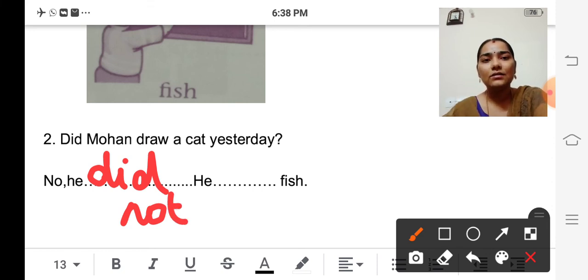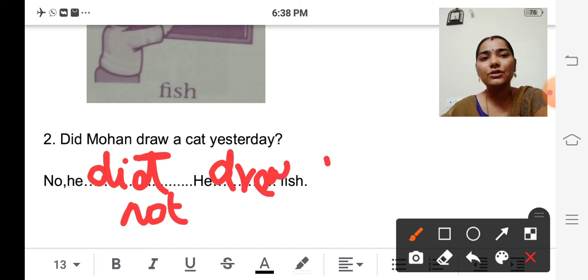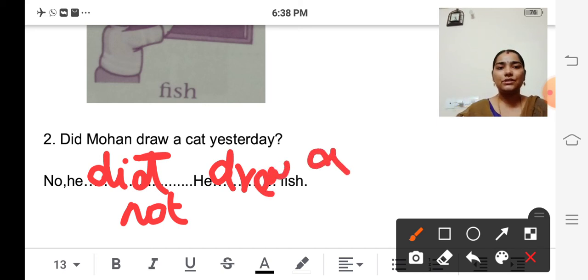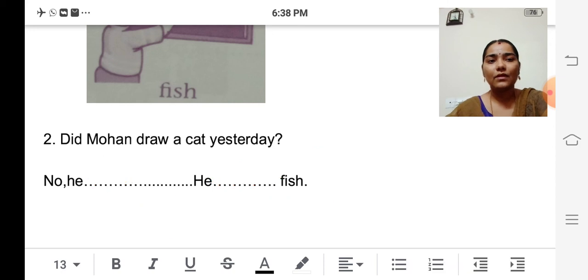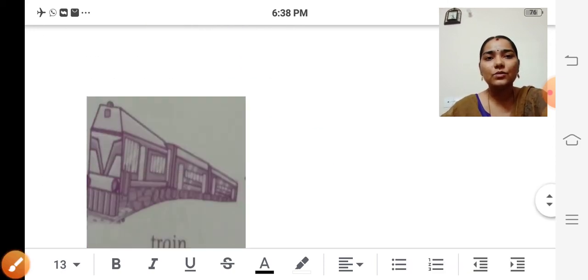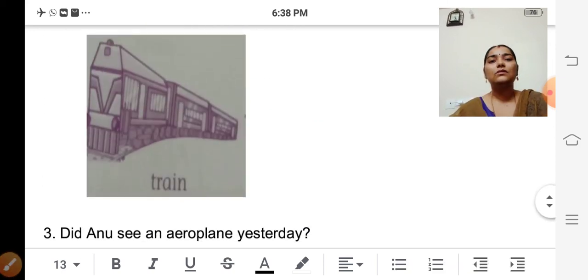He, what is the past tense of draw? Drew, isn't it? D-R-E-W. He drew a fish. Is it clear, children? No, he did not. He drew a fish. So next one. So look at the picture.